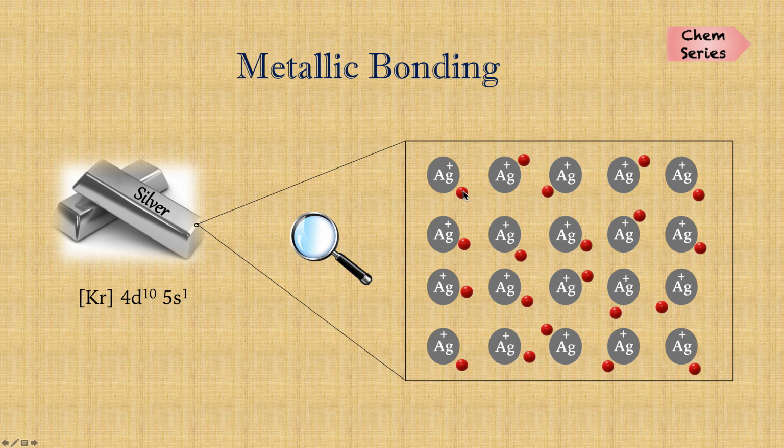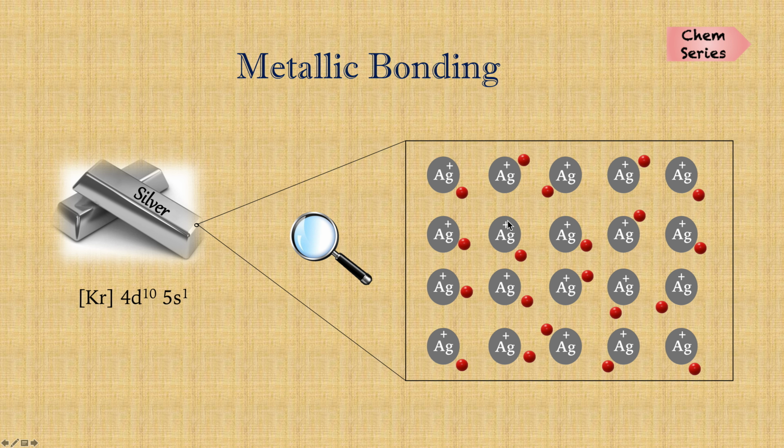If you consider this electron, this electron will not bond only to this silver atom, it can move around the metal. And now the silver atoms will become positive ions due to losing electrons on sharing. So now in the metal we have positive ions and the negative electrons.